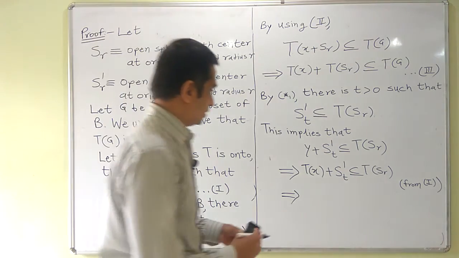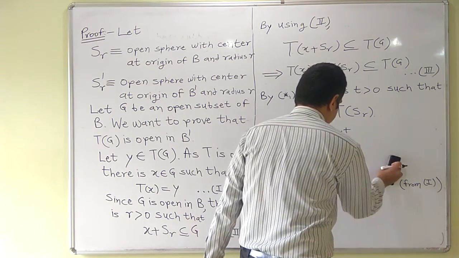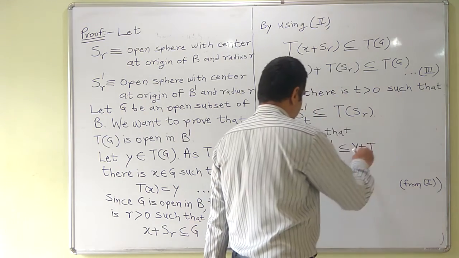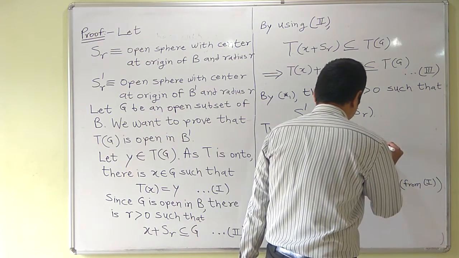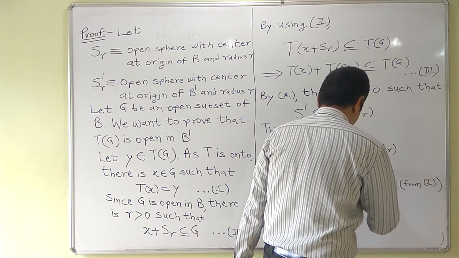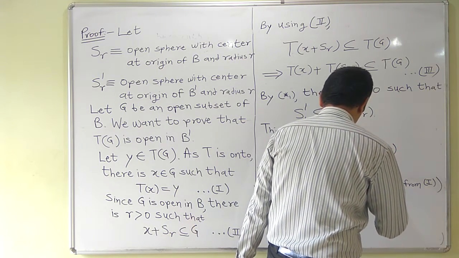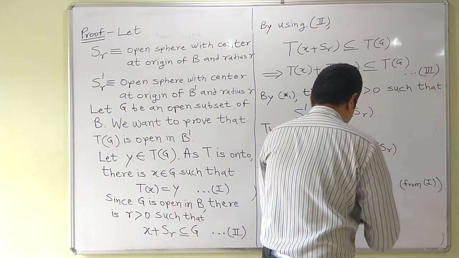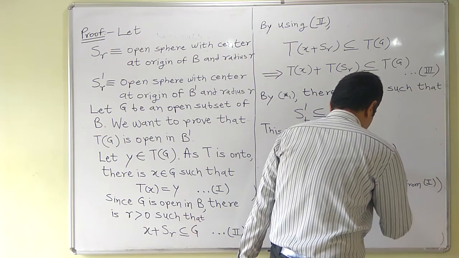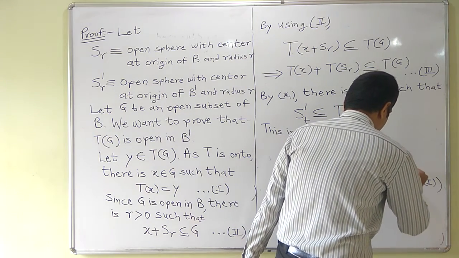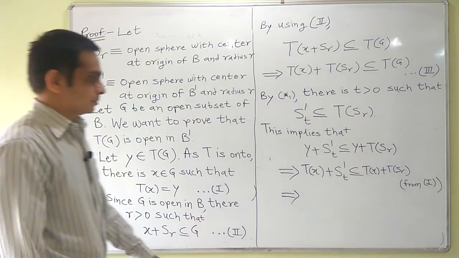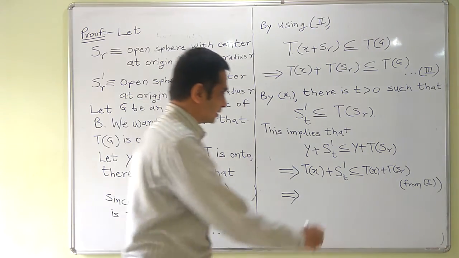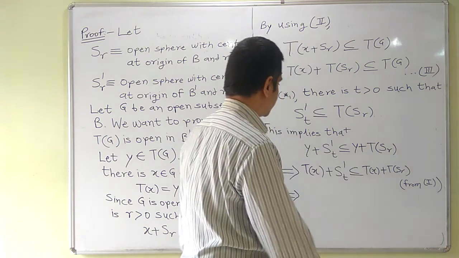I made a mistake here. I should have added y to both sides. Rather than saying added, it is actually an open sphere with center at this point. So please take this correction into account. This I could write again as Tx plus T S_r. I have corrected these two steps. So Tx plus S_t dash is contained in Tx plus T S_r.